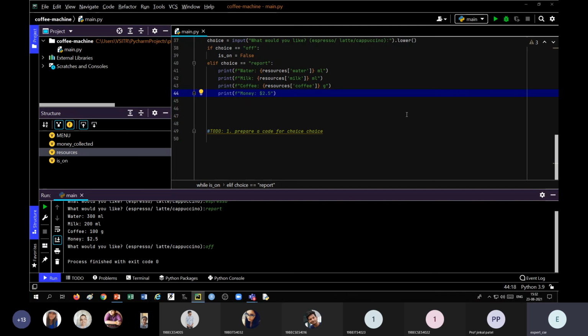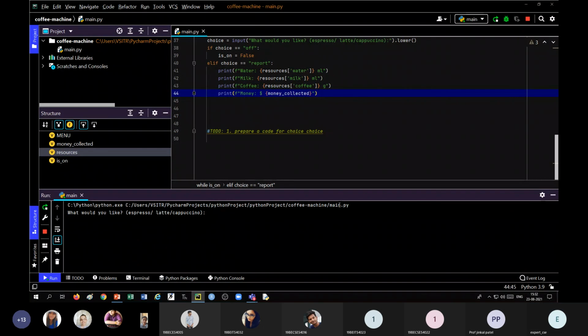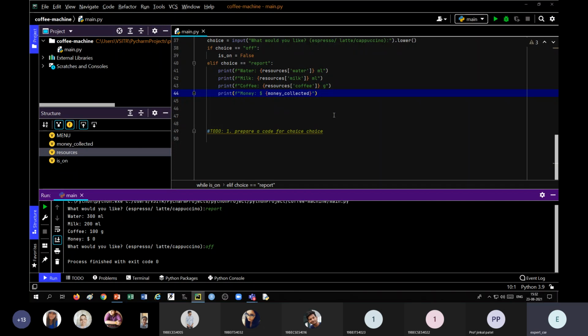It will automatically be there. You simply select and enter. So now if you run this and say report, you will get the complete result of all the 4 variables. Okay, say off.